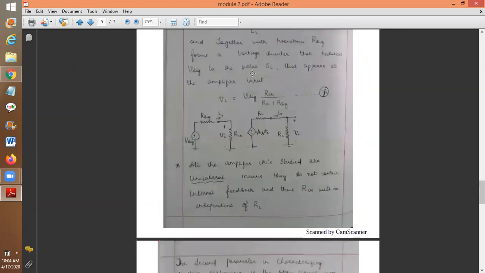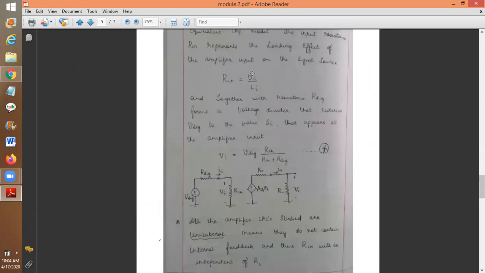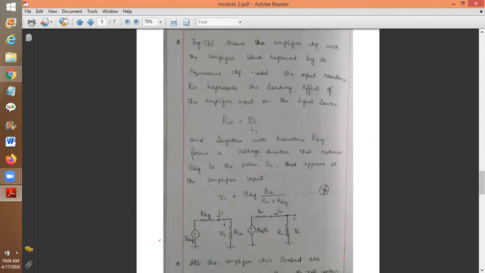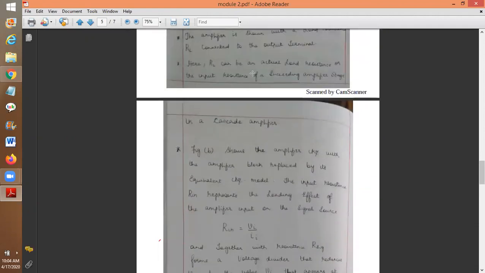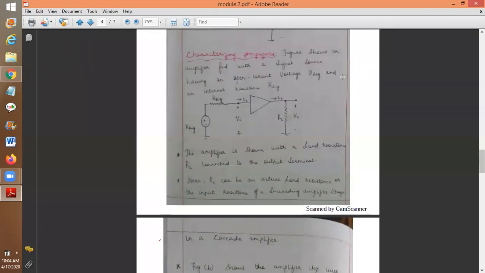Look at this figure. After this, what happens here? Mark this RL. This load resistance RL is the output of the first stage. Suppose we cascade.